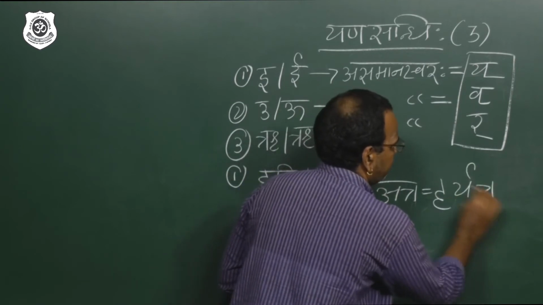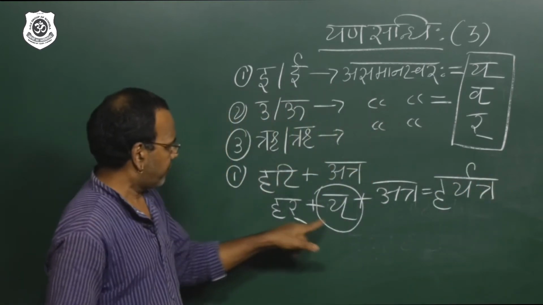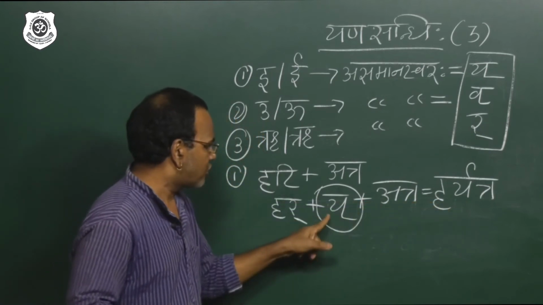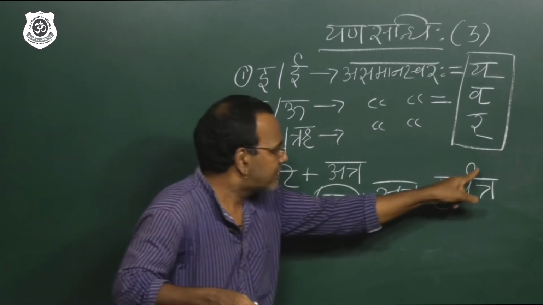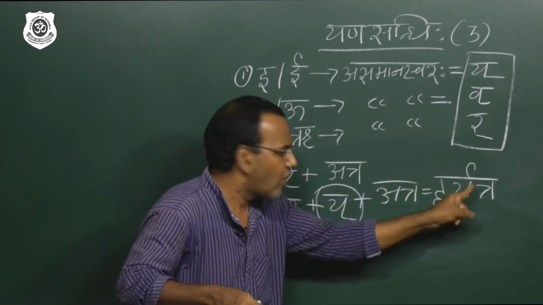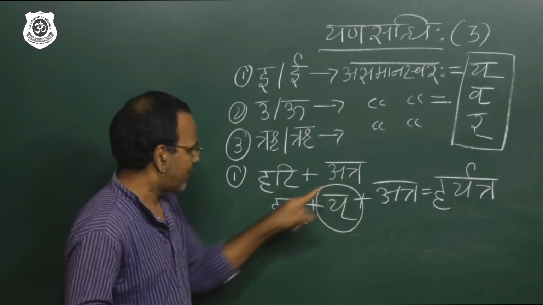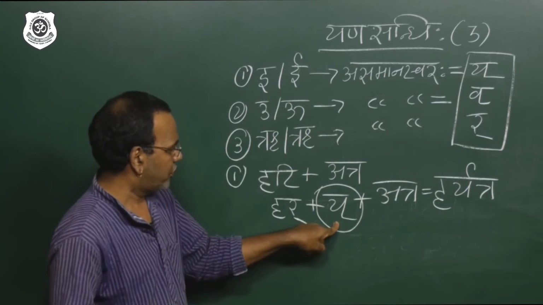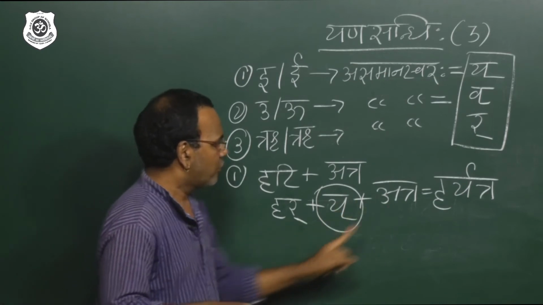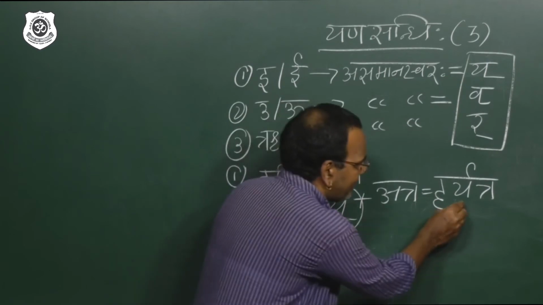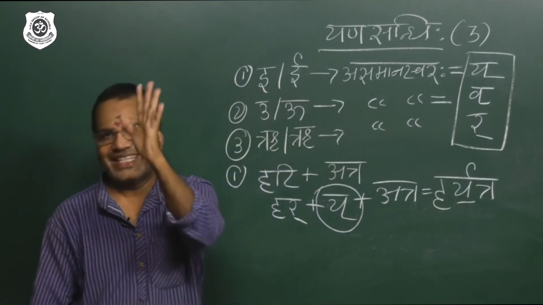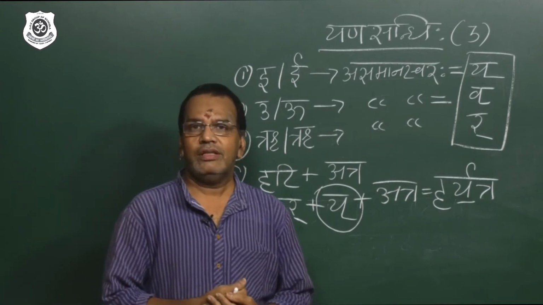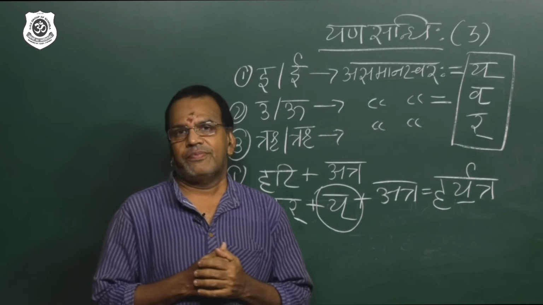So har plus y plus atra, you got the answer like this. Haryatra. Yes, because y is the ya, and r is the r of har. The r, because there is no support, there is no vowel, sits on the top of the y letter in a form like a C. So Hari plus atra: from Hari you remove that i, har, and i converts into y, and y joins with atra, and you got the answer Haryatra. This is the answer of Yana Sandhi.